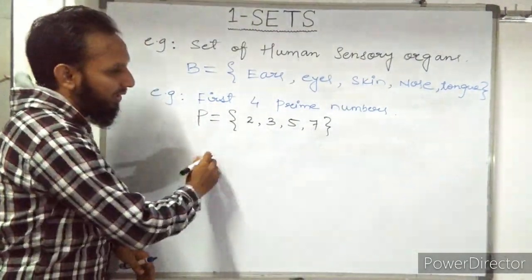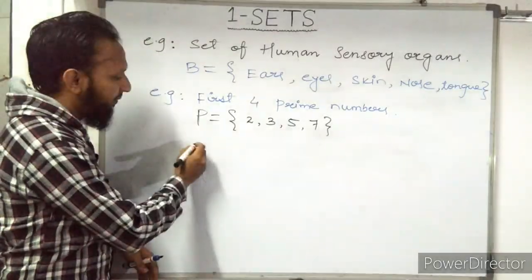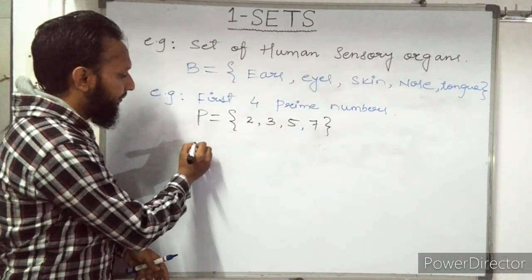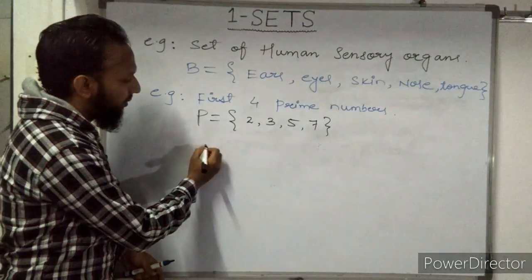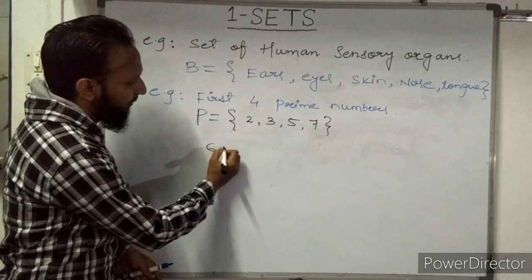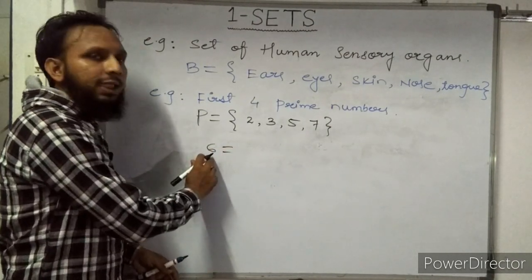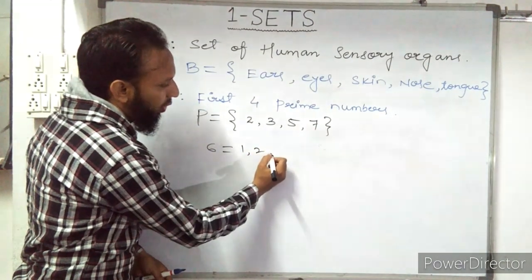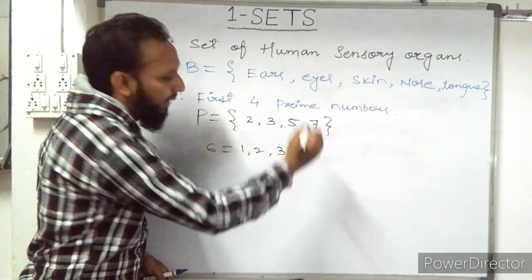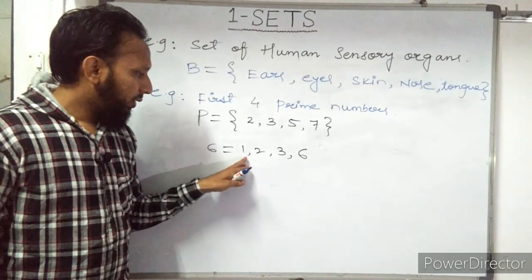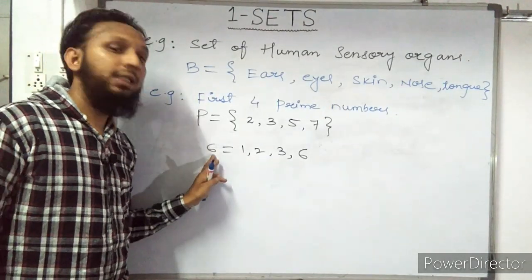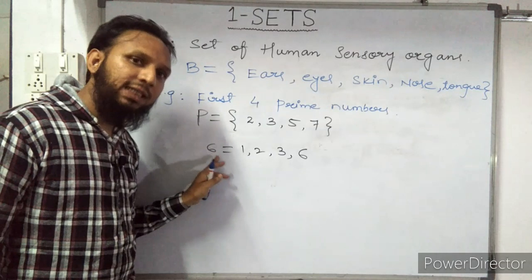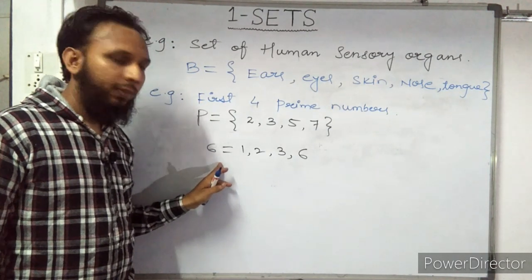So I want to clear in detail what is meant by factor. For example, 6 has factors 1, 2, 3 and 6. So there are 4 factors of 6. That's why 6 is not a prime.